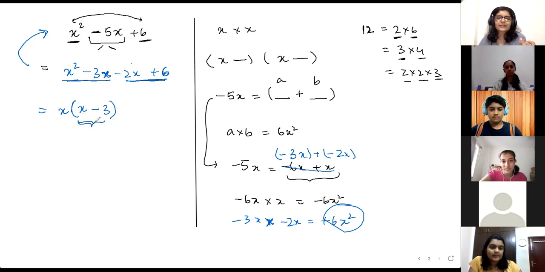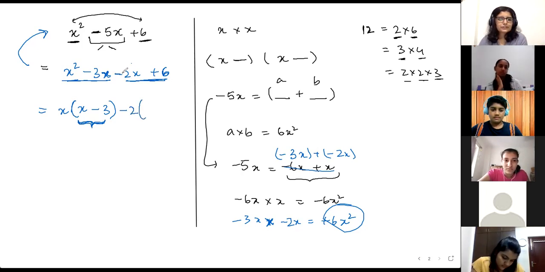That should be your hint to figure out what you should take common. So if I take plus 2 common, I'll get minus x plus 3, which is not the same as this. That should tell you that I should take minus 2 and not plus 2. So if I take minus 2 common, minus 2 into plus x is minus 2x, so this will be x. And minus 2 into minus 3 is plus 6, so this will be minus 3.